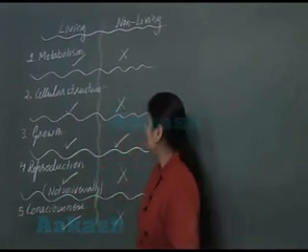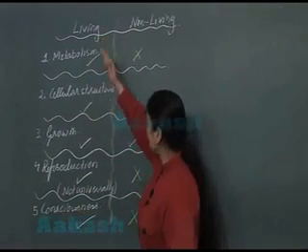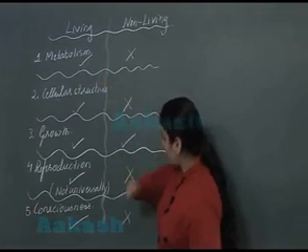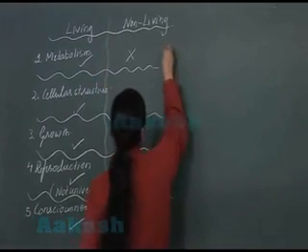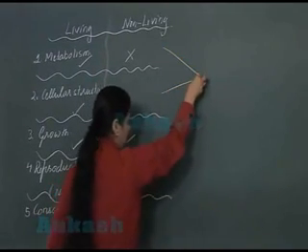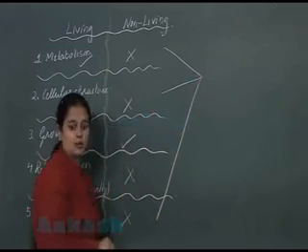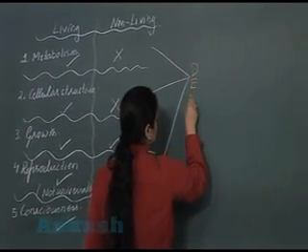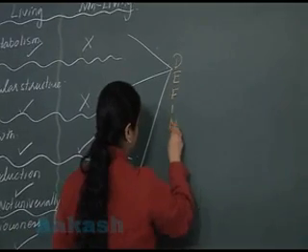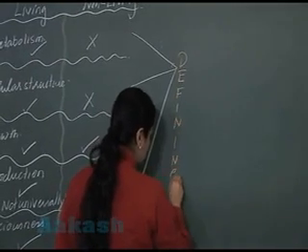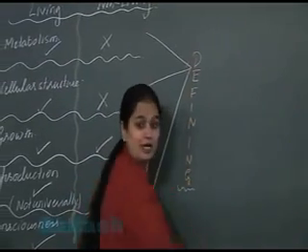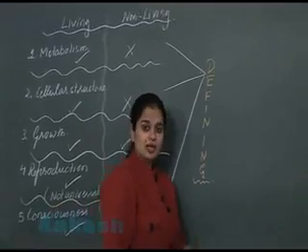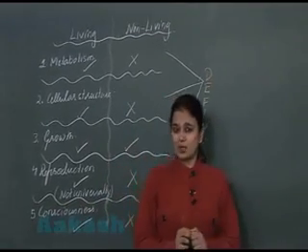Yes, metabolism, cellular structure and consciousness. These three are defining features of living organisms.